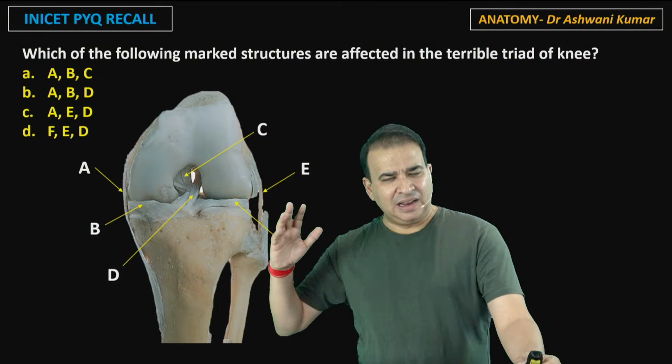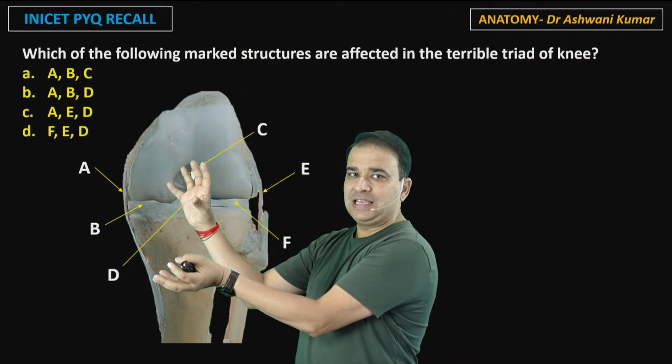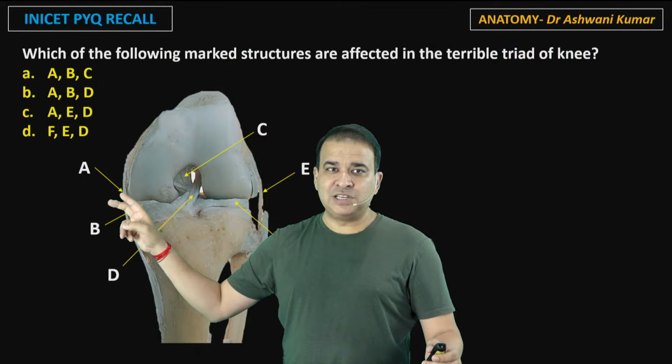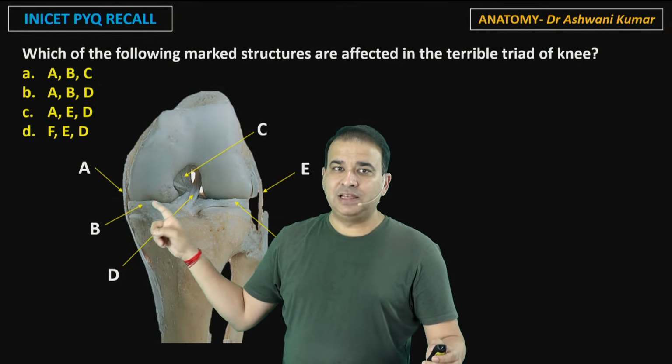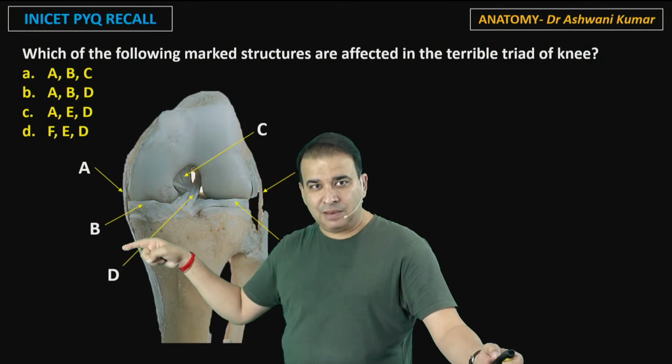Terrible triad, guys, is caused by a lateral force. When there is a lateral force applied to the knee joint here, what will happen? There is an avulsion like this. This tibial collateral ligament will rupture. The tibial collateral ligament goes, along with the medial meniscus, and there is also the rupture of the anterior cruciate ligament also. So this unhappy triad is A, B, and D, guys.